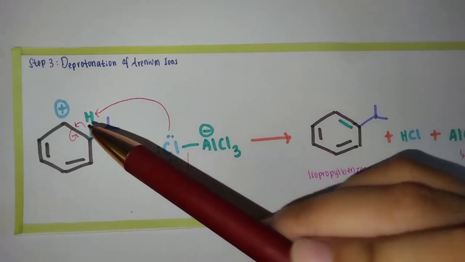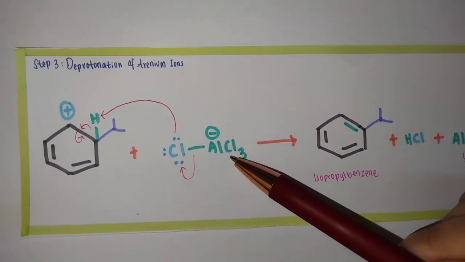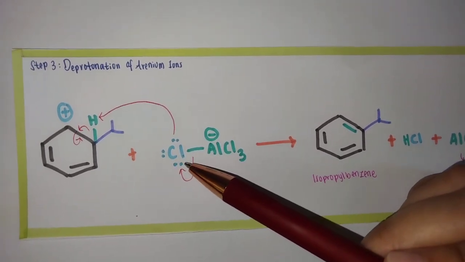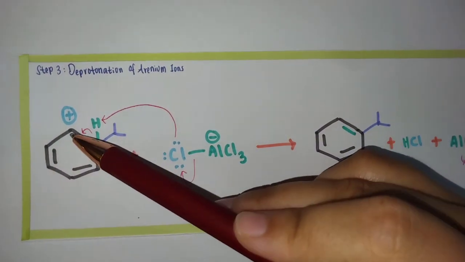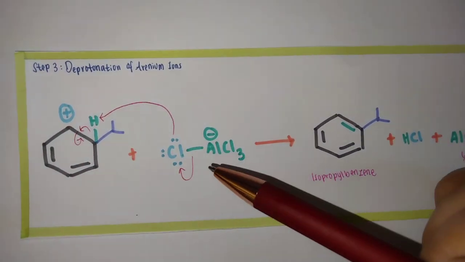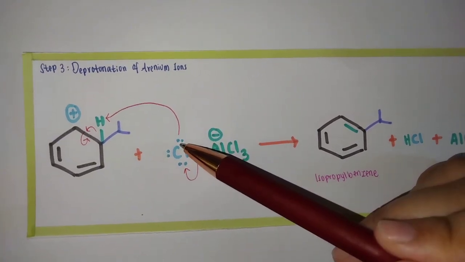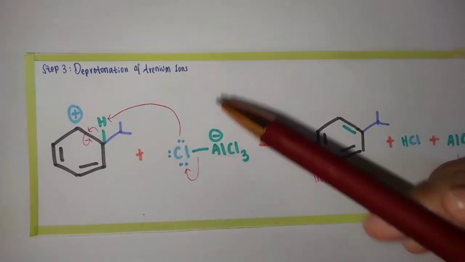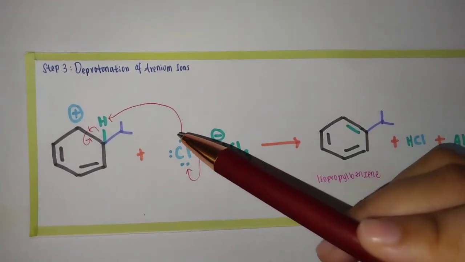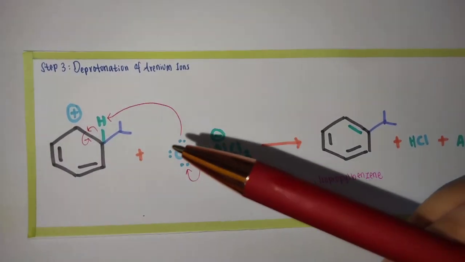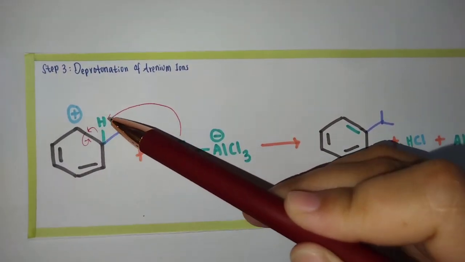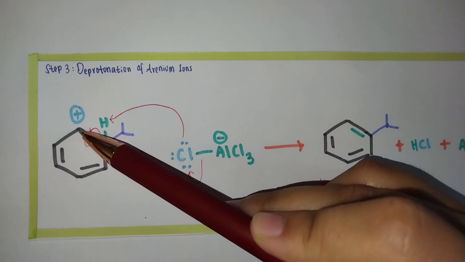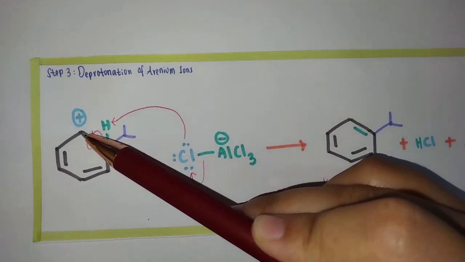So the negatively charged ClAlCl3 will act as a base and abstract a proton from the carbon atom adjacent to the positively charged carbon atom in the arenium ion. It means this base, ClAlCl3, will act as a base which will abstract the proton, also known as hydrogen, from this carbon that is adjacent to the carbon holding the positive charge.